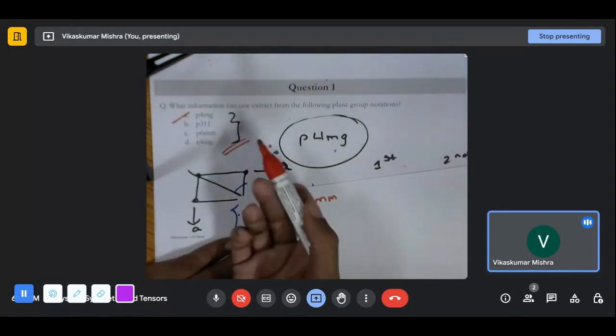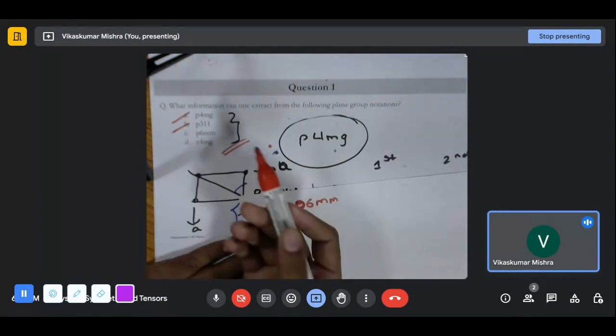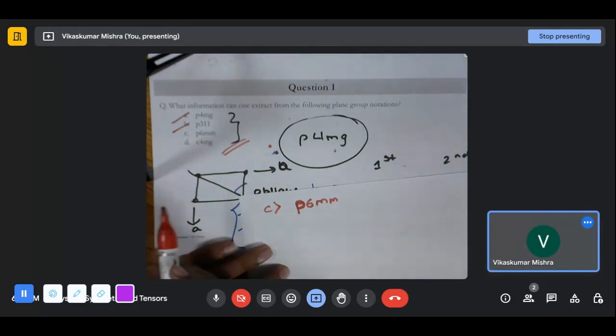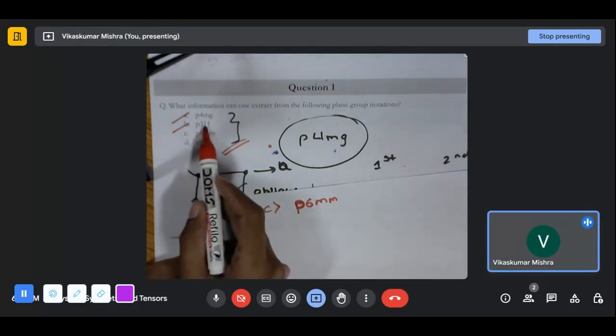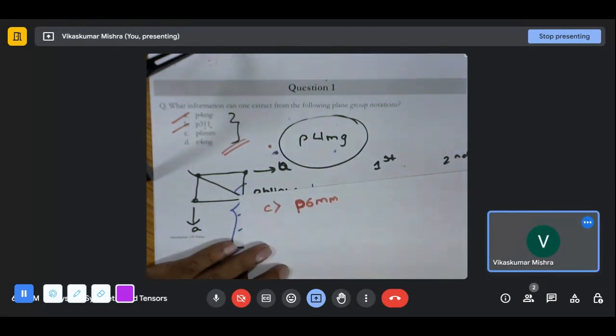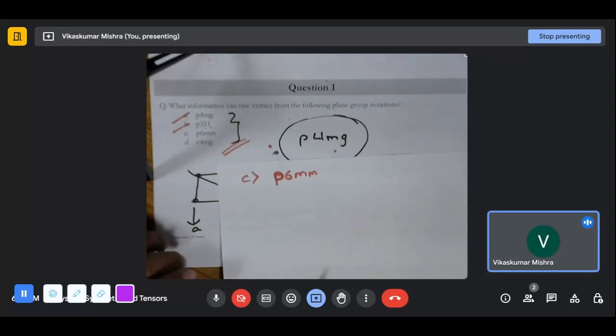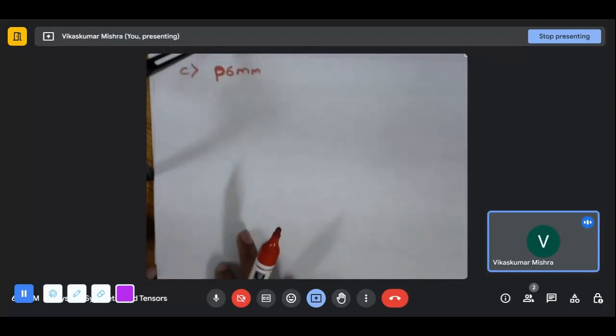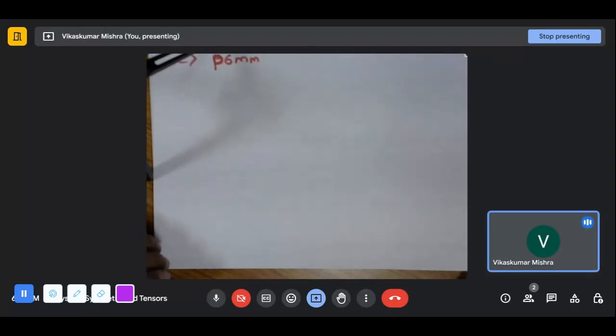One might be wondering why we should not also try B. See, it's very easy. If the symmetry is 1 1, it means that it doesn't have any symmetry elements in that particular direction other than the trivial symmetry, which is the one-fold rotation. So B is very easy to solve. One can easily extract the information from it. Let's also solve the C part. It is also very easy. It's not that difficult.